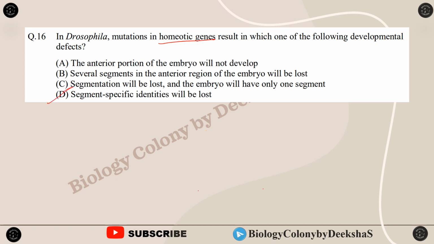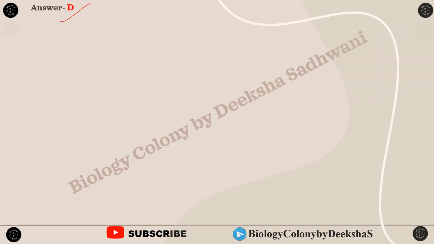Well, option D is correct because homeotic genes are involved in the segment specific identity of the particular segment. For example, there are two types of homeotic complexes, like bithorax complex and antennapedia complex, and they are involved in the expression of structures like antenna and sex combs, etc. So option D is correct.